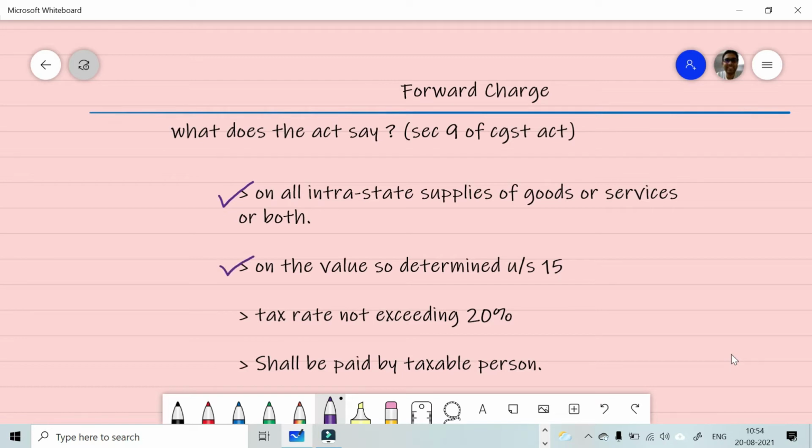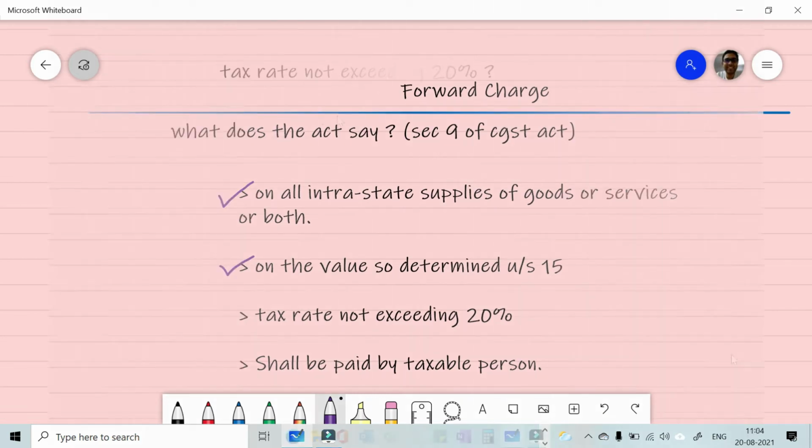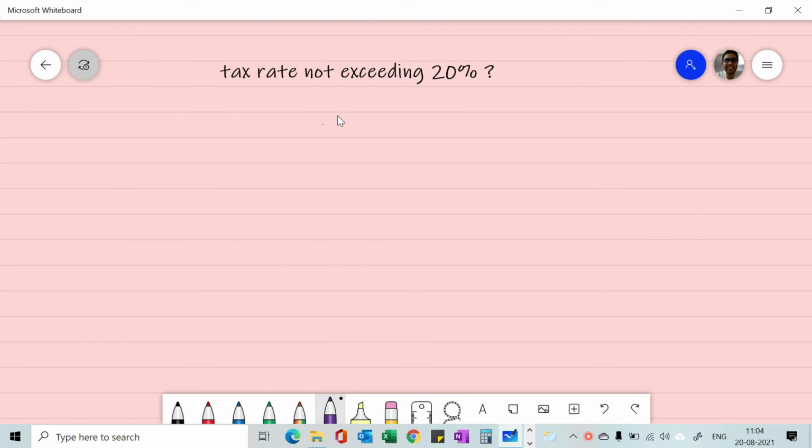Now there is a third point which comes up, which says tax rate not exceeding 20%. So what is this 20%? Because this is only one part of the story. Because as we know, CGST and SGST are two components of GST when intrastate trade is concerned. So CGST plus SGST together forms part of the GST in an invoice.